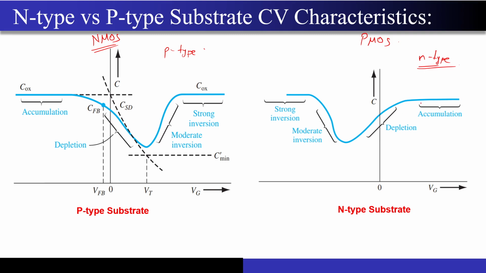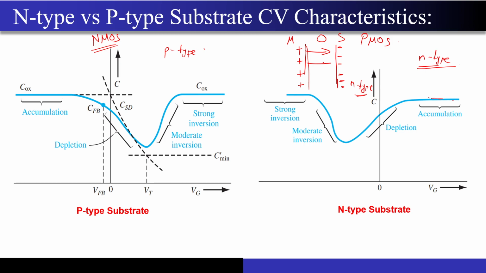And why is this case so? Because when you apply a positive voltage, for example, if I have a MOS structure, correct, if I apply a positive voltage over here, then naturally there are a lot of electrons present in this n-type material, so they will be accumulated near the interface.